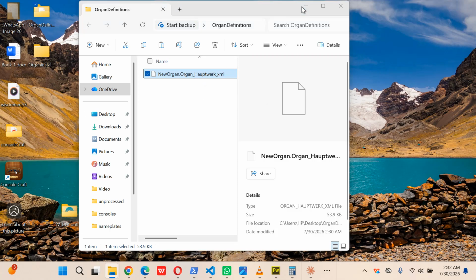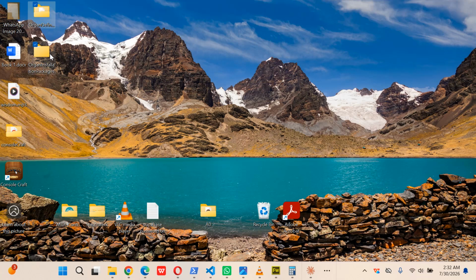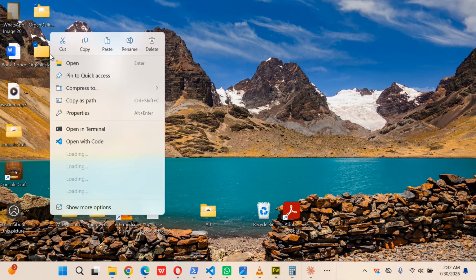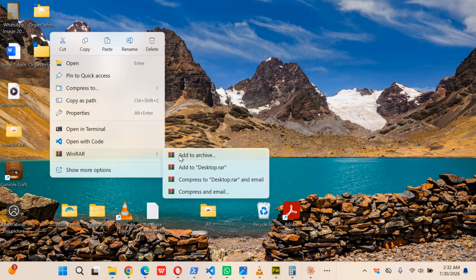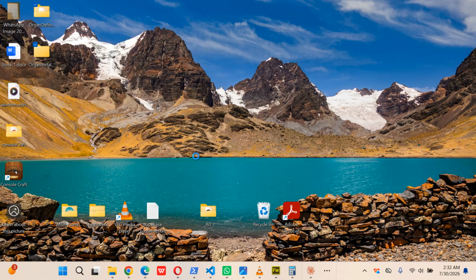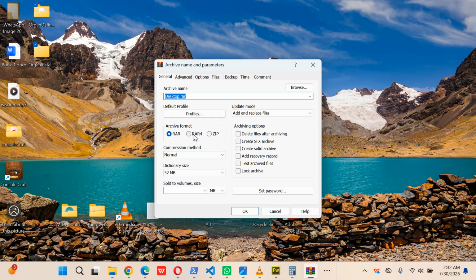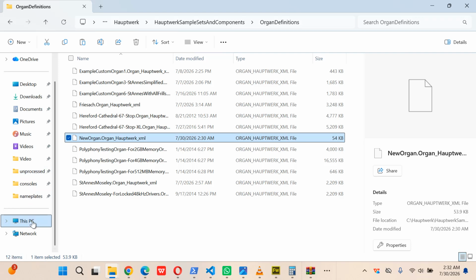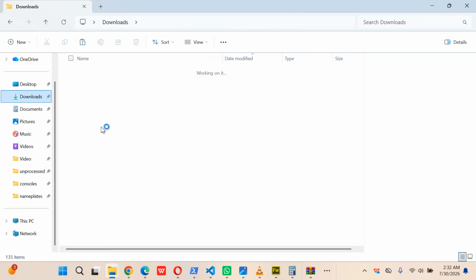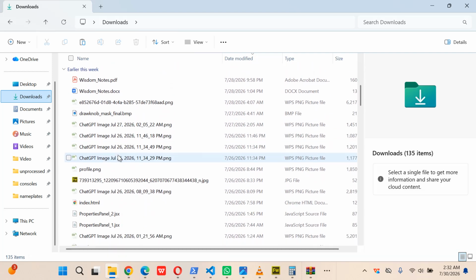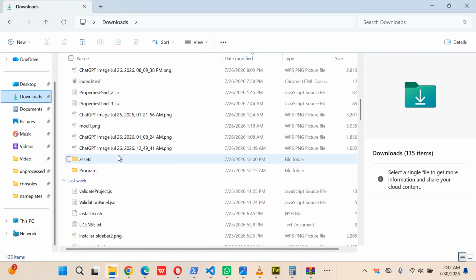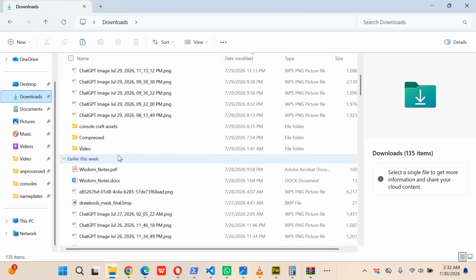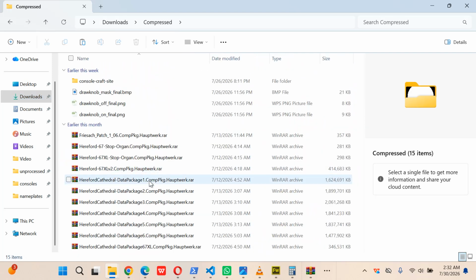I'll paste it here. So now what I would do is select these two folders and open them with WinRAR, and I'll say add to archive. So very important, choose RAR4 format. Let me actually look at these sample sets to see how they are named. Just a minute. If I go to my downloads, I have RAR4 somewhere. Sorry about this. Okay, under compressed.